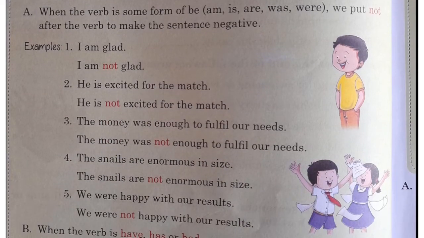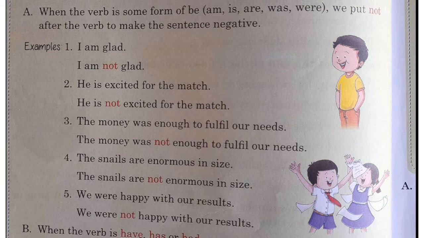I am glad. I am not glad. After the helping verb am, we write not. He is excited for the match. He is not excited for the match. After the helping verb is, we put not. The money was enough to fulfill our needs. The money was not enough to fulfill our needs.